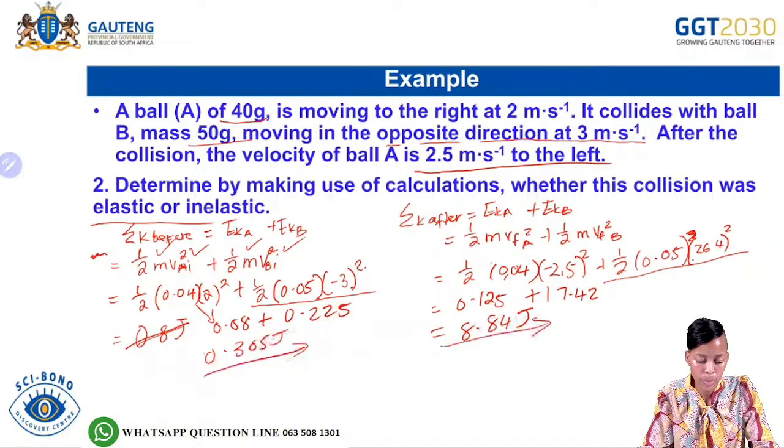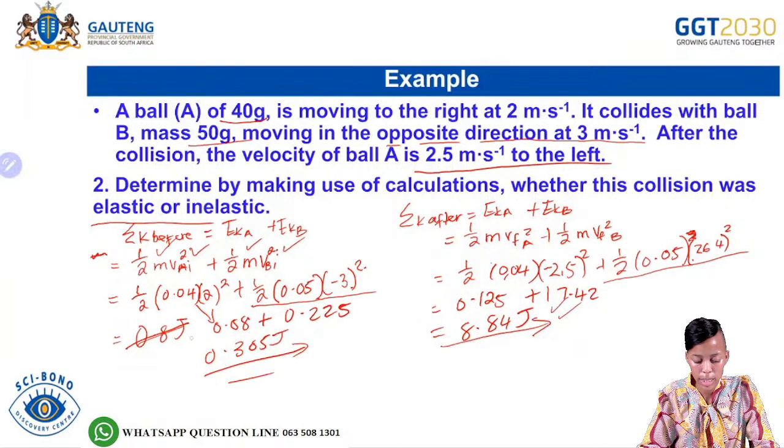So the sum of the kinetic energy before the collision would give us 0,305, and the sum of the kinetic energy after the collision would give us 8,84. So remember we said that if we have an inelastic collision, it means that the total kinetic energy before the collision would not be equal to the total kinetic energy after the collision.